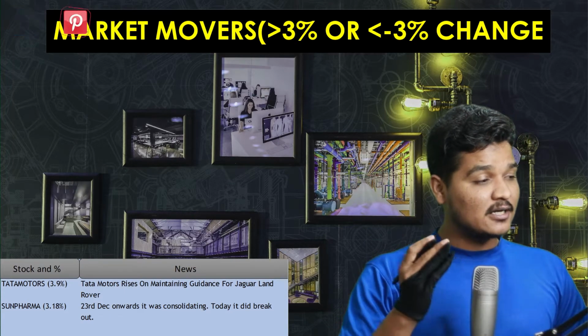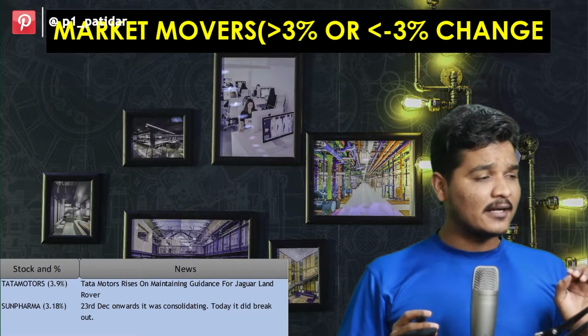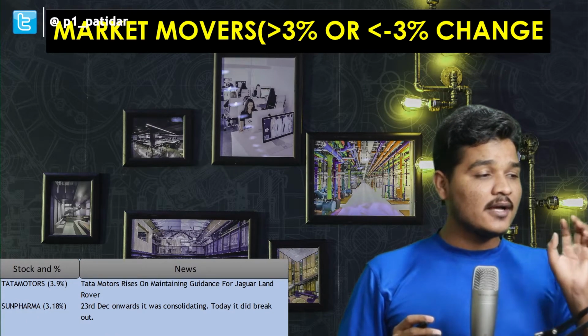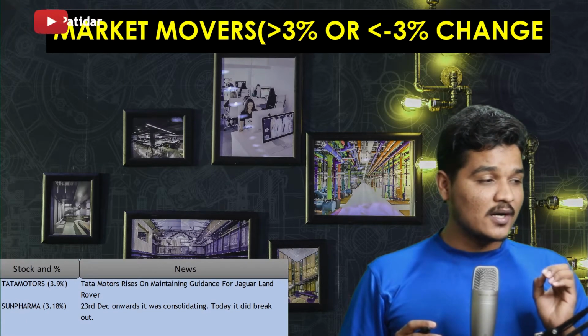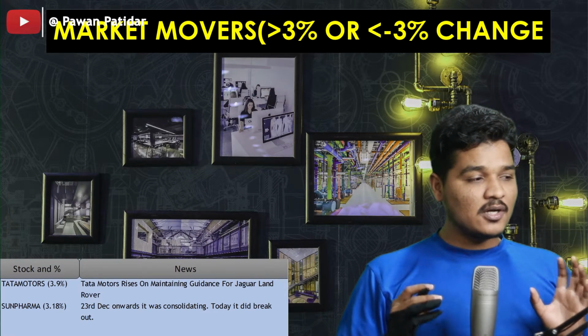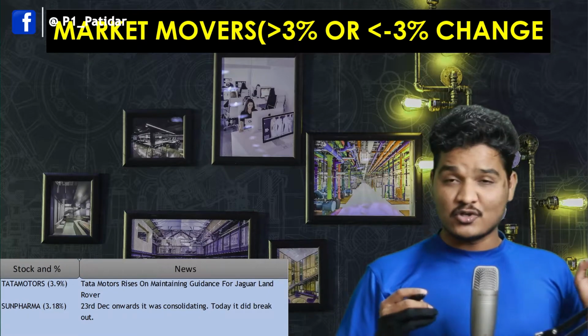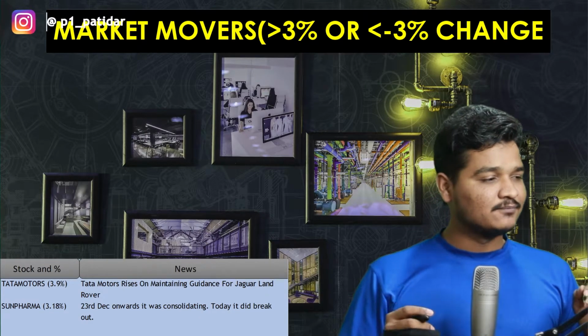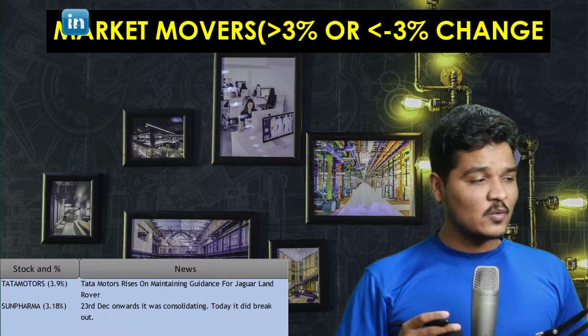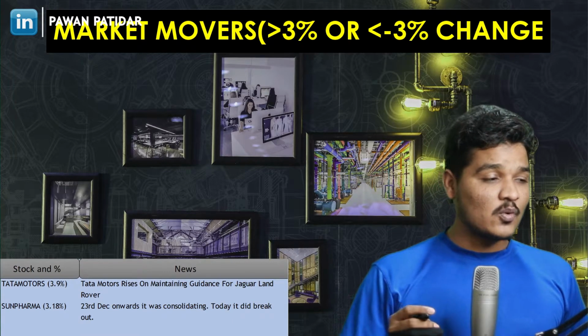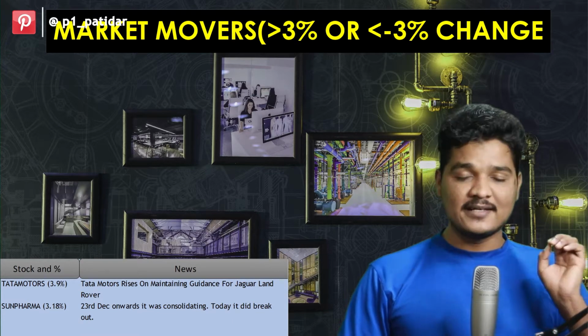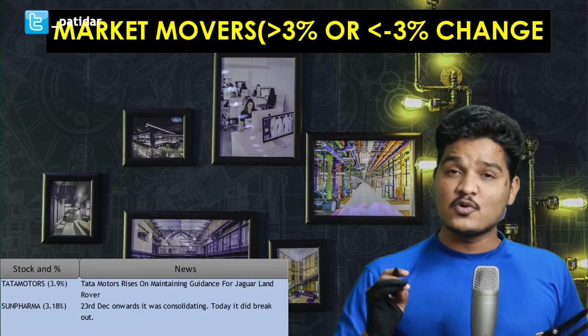Well, why did Tata Motors gain? Well, there was news in the market. Tata Motors rises on maintaining guidance for Jaguar Land Rover, and Jaguar Land Rover sales have not declined after Corona. So again, it was good news for Tata Motors, hence it has gained. Now, if you talk about Sun Pharma, from 23rd December onwards it was consolidating and today it did break out and it has gained 3.18%.